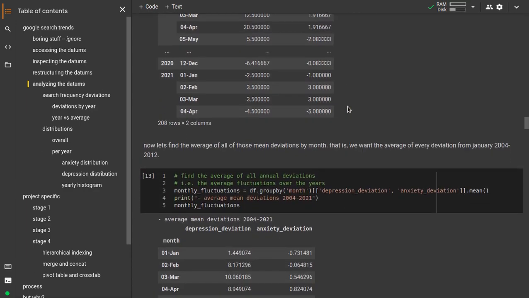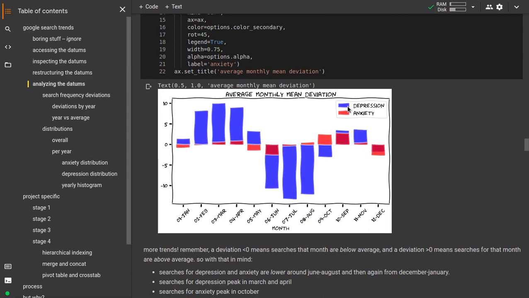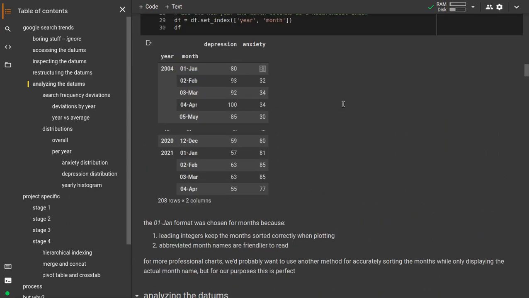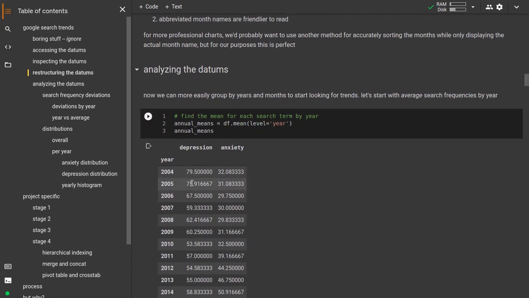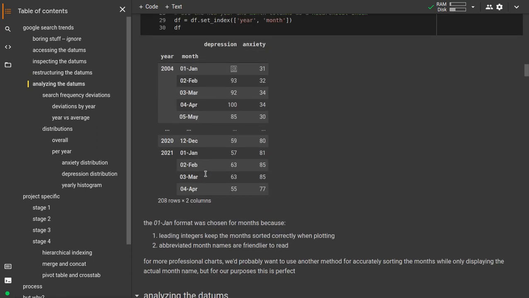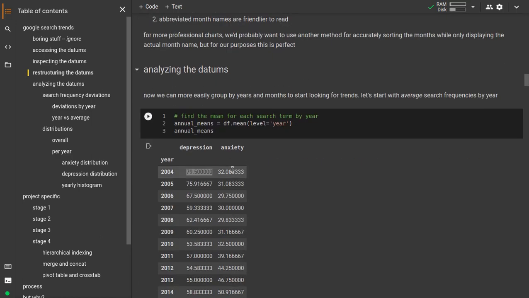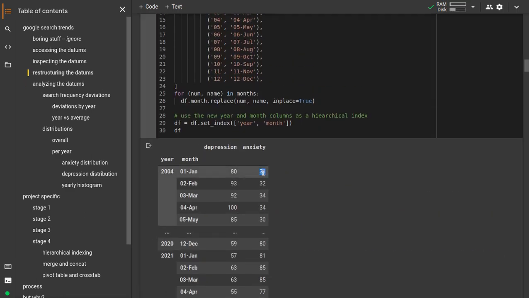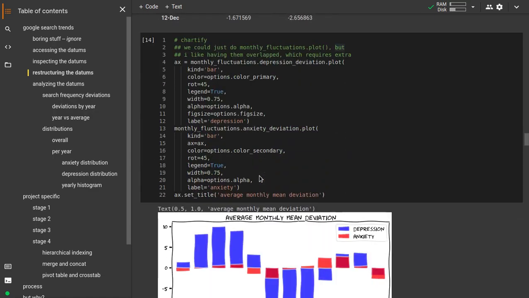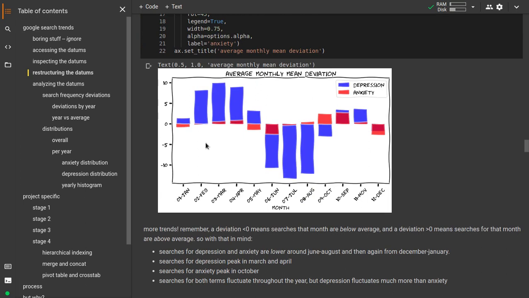The other thing that I want to look at is the deviation. So we can see here that in January 2004, depression had a result of 80. And the average for all of 2004 was 79.5. So this month was about 0.5 above the average for that entire year. Anxiety was at 31. If we look at the average for that year, it was 32.083. That means this month, anxiety was negative 1.083 below average for the entire year. And if we plot all of those numbers, we get to see another interesting trend.